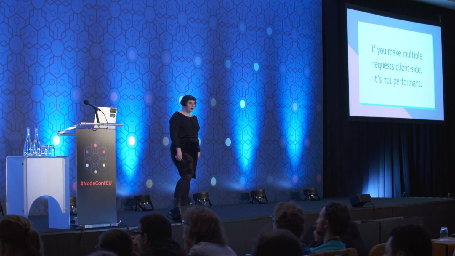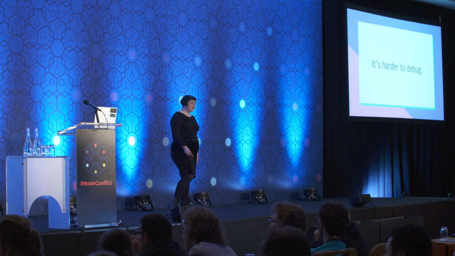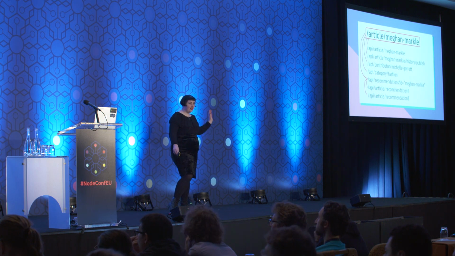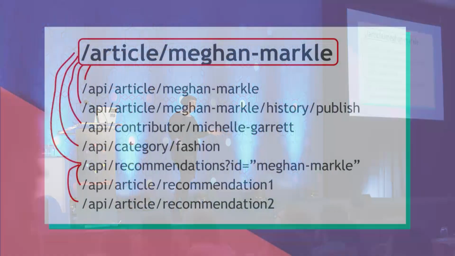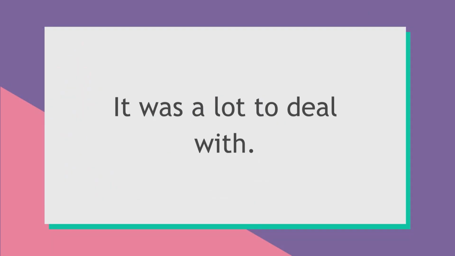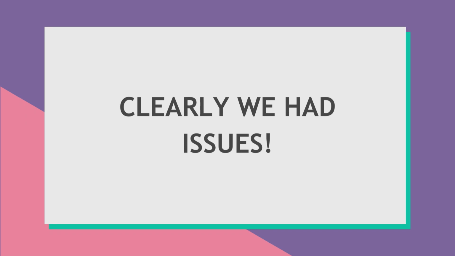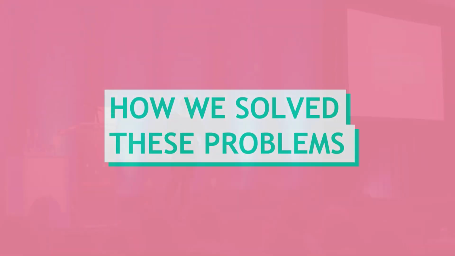Why is this bad? Well, it was cognitive overload trying to remember where to get which data every time we needed it. We had to navigate really complex relationships between objects, and we had to make multiple requests in our main application to get the data that we wanted every time that we needed it. And we were server-side rendering, but if you do this client-side, it's definitely not performant. It's also harder to debug, because when you have this whole chain of events, when something goes wrong, it's really hard to track down where the problem is. There's a lot to deal with, and we had a lot of issues. So we decided to solve these problems.